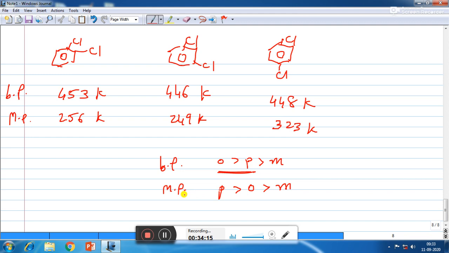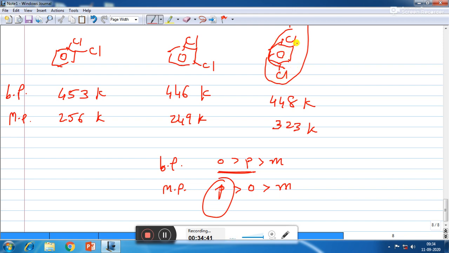Now a question may be asked from here: why is para isomer having the highest melting point? So here we have to remember that in case of para isomer, the highest melting point as compared to ortho and meta isomer is due to symmetry of para isomer that fits in the crystal lattice better as compared to ortho and meta isomer.